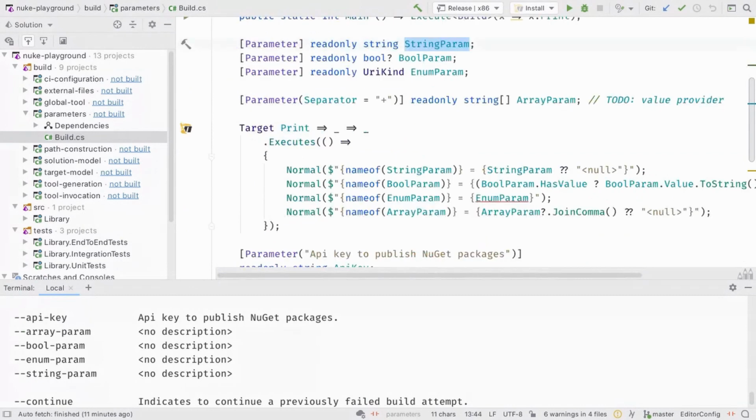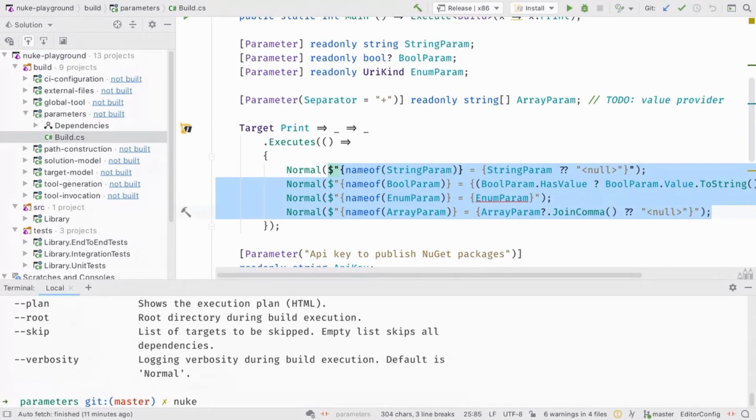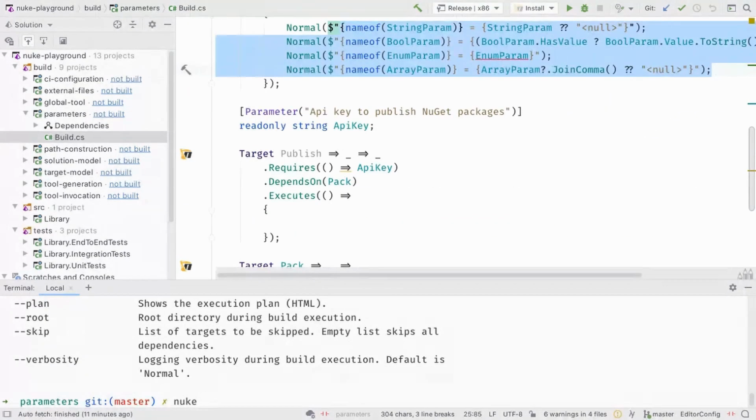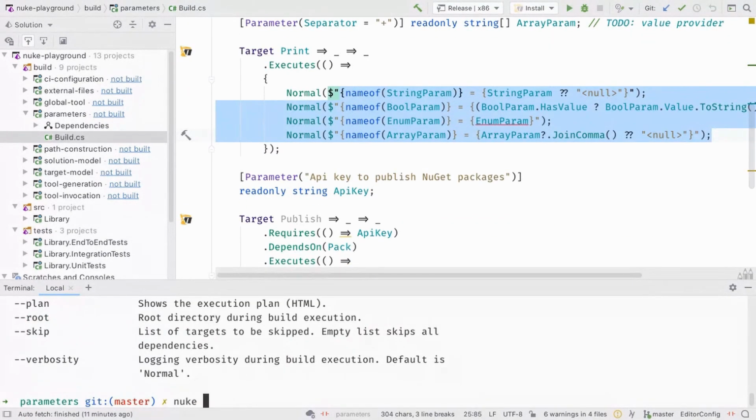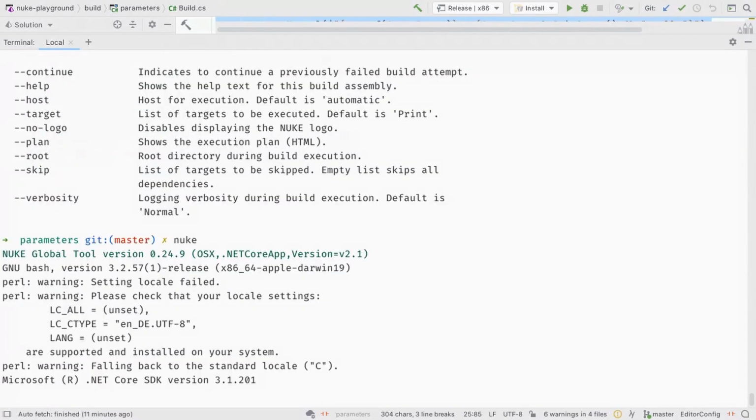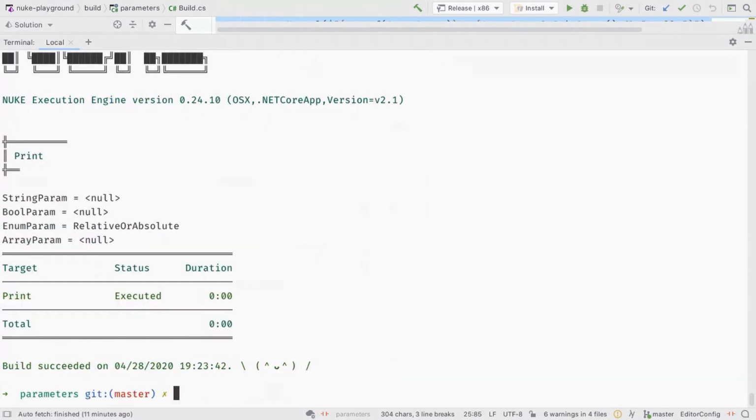Now we can try. I have just a simple print target here, which basically just outputs what we have been passing. And we could print, should be the default target. Yes, it is. And now we will just invoke it. And we can see most of them are null. Enum parameter is relative or absolute because we haven't passed anything. It will fall back to the default. It's an enumeration, and that's basically the 0 value.